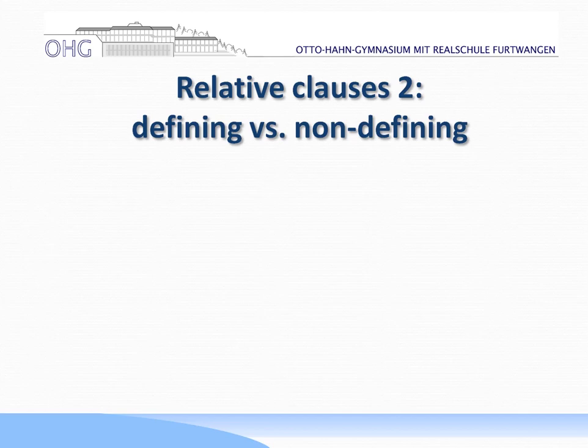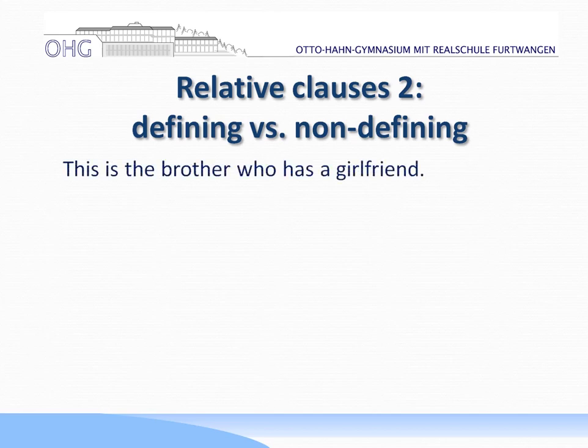There are two main types of relative clauses, and they are called defining and non-defining relative clauses. So here is number one. This is the brother who has a girlfriend. Now let's look at it more closely. There is a main clause, this is the brother, and a relative clause, who has a girlfriend. But this is, to be more precise, a defining relative clause.